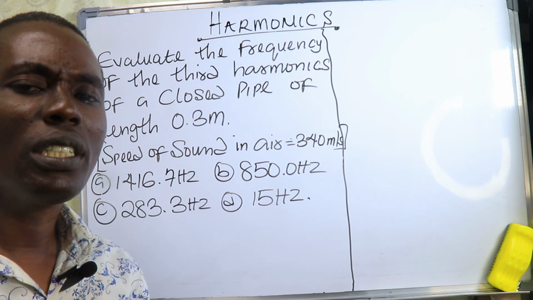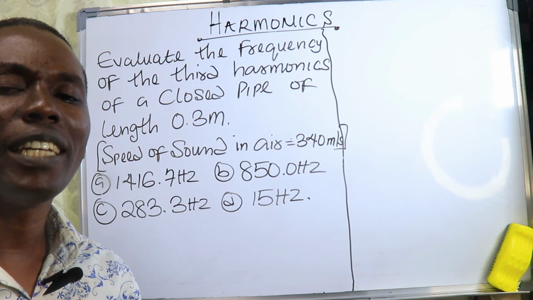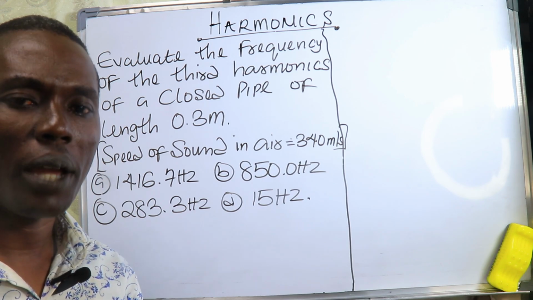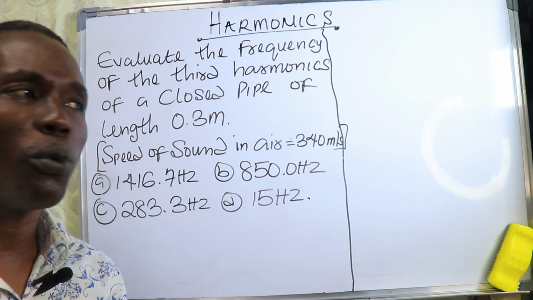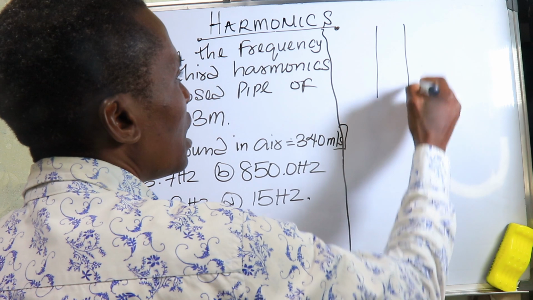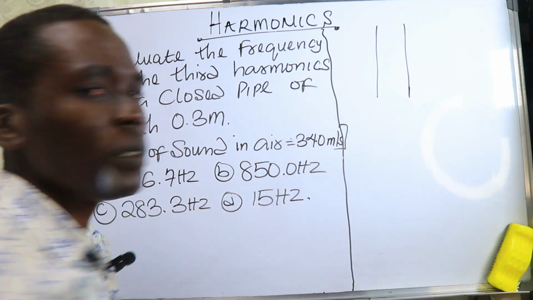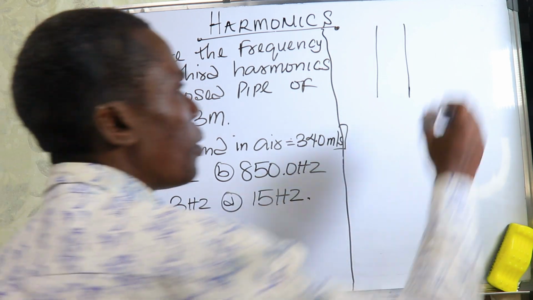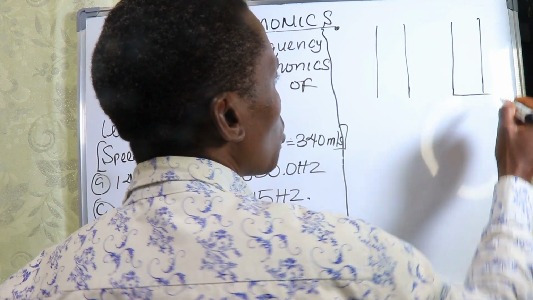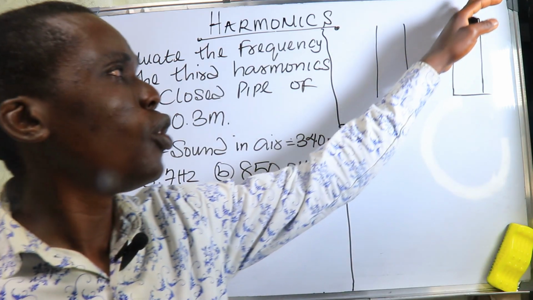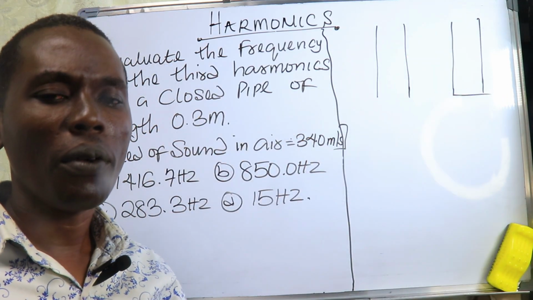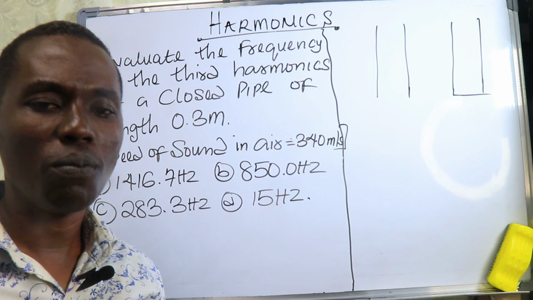Now, harmonics dey always produce, it all depends on the kind of pipe. E fit be open pipe or e fit be closed pipe. Now, when we say pipe dey open, na pipe wey dey open for the end like this. Here dey open and here dey open. Now, when we talk of closed pipe, na pipe wey dey close like this for one end. Either say e dey close for here or e dey close for here. That means say one side of the pipe dey close and one side dey open.